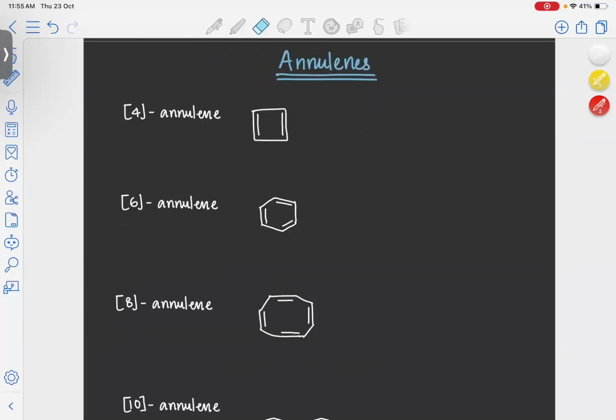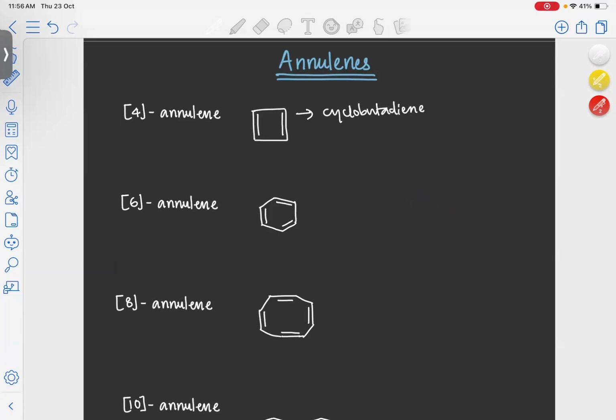Now we'll discuss different annulenes and their aromaticity. Annulenes, as we have already seen, are monocyclic conjugated polyenes. That means there will be one ring in the molecule and it will be conjugated, meaning alternate double and single bonds will be present, and it will be a polyene, meaning more than 2 pi bonds are present. We'll start our discussion with 4-annulene and go up to 18-annulene, and we'll see the aromaticity of each compound. So the first molecule is 4-annulene, also called cyclobutadiene.